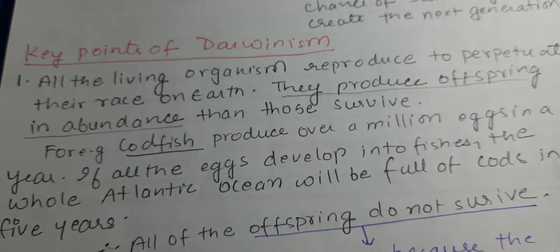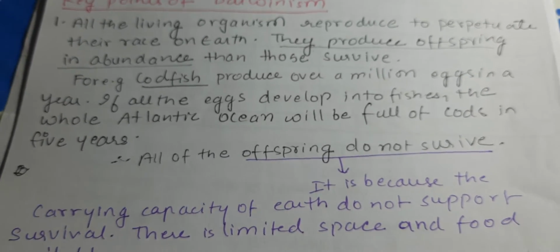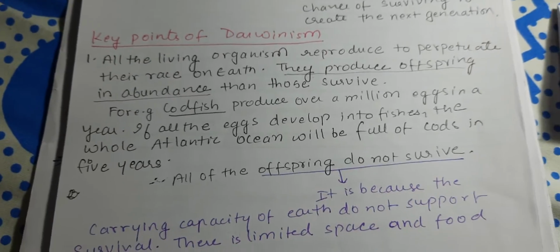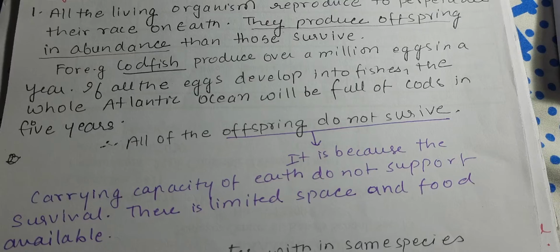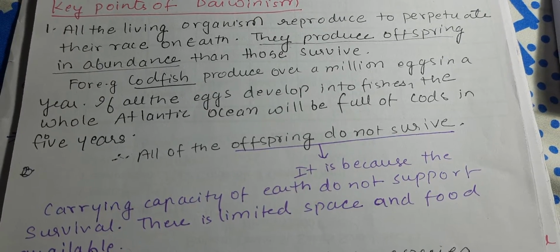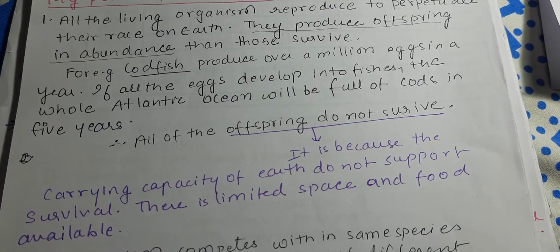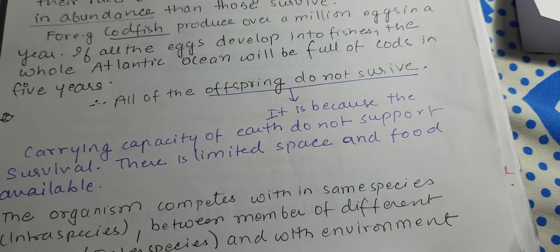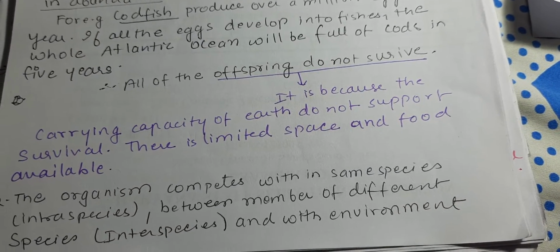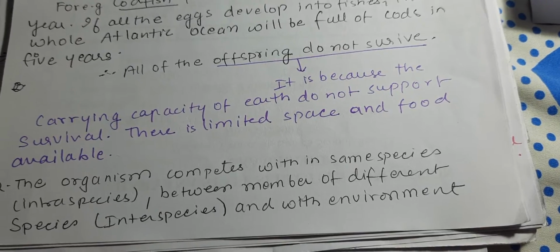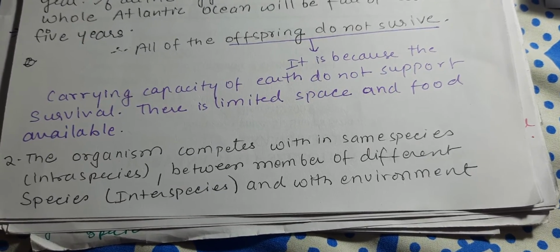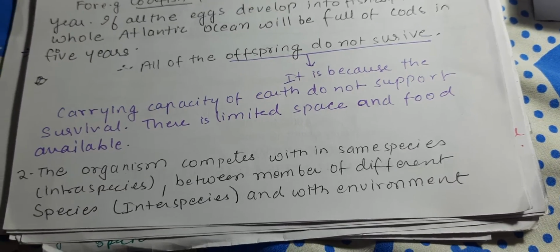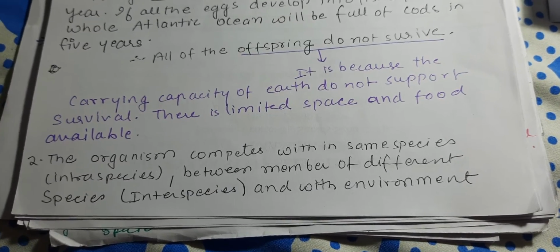For example, codfish produce millions of eggs per year, and if all the eggs developed into fish, the whole Atlantic Ocean would be full of codfish in 5 years. So therefore all the offspring do not survive. It is because the carrying capacity of the earth does not support their survival, and there is limited space and food available. The organisms compete within the same species, that is intraspecies, and between members of different species, that is interspecies, and with the environment.